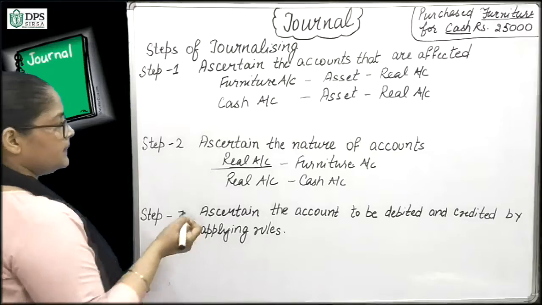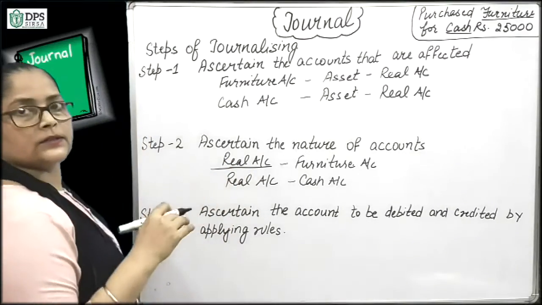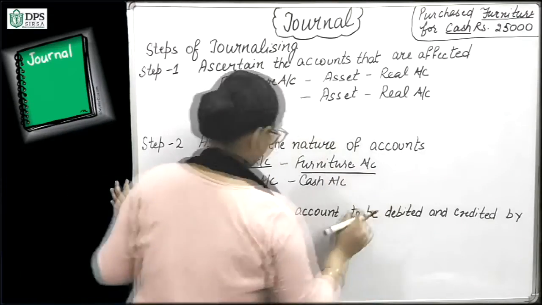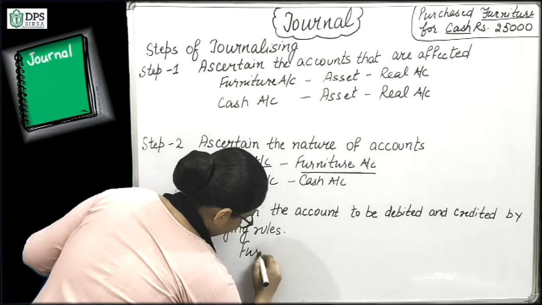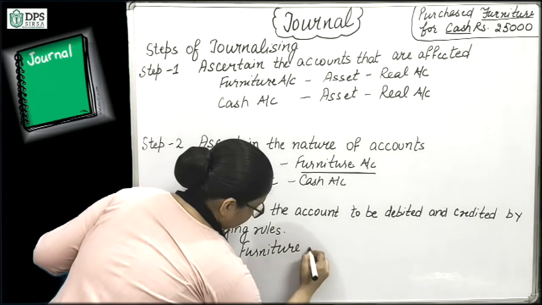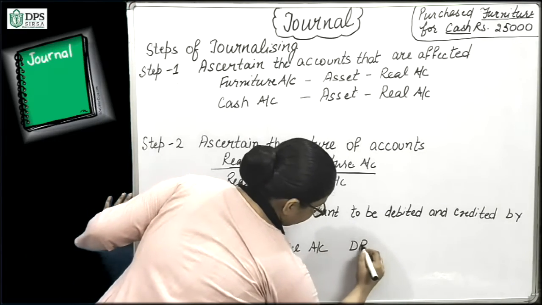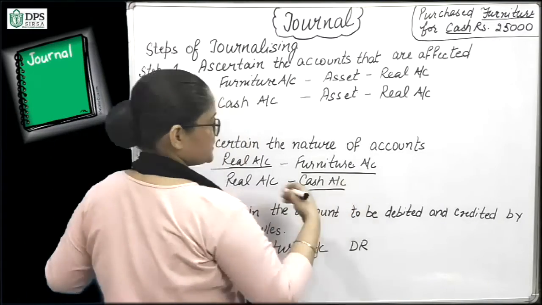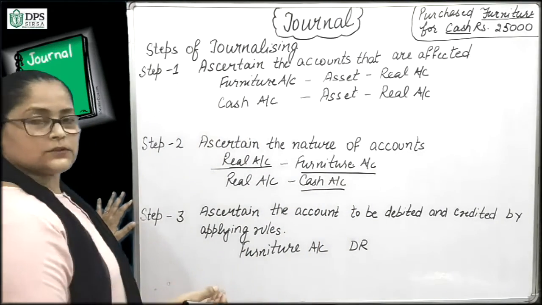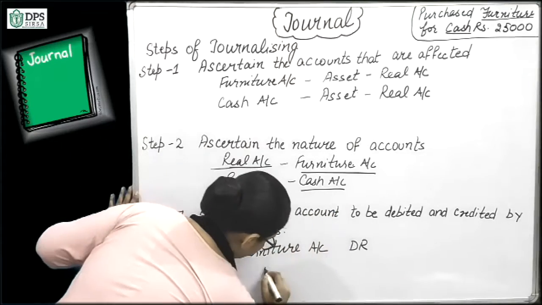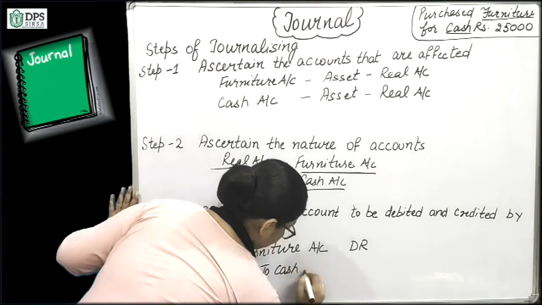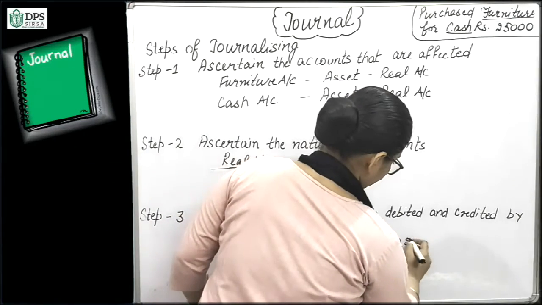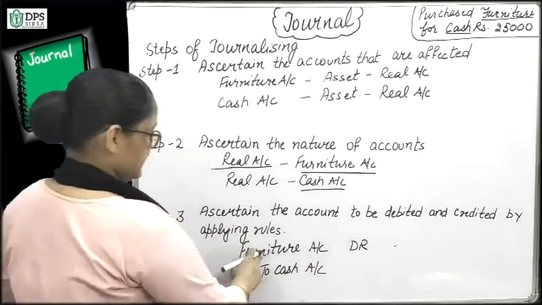The rule of the real account is debit what comes in and credit what goes out. So what comes in means furniture is coming, so furniture account will be debited. And real account cash is going out, so it will be credited. So cash account will be credited and we will write here in the journal.